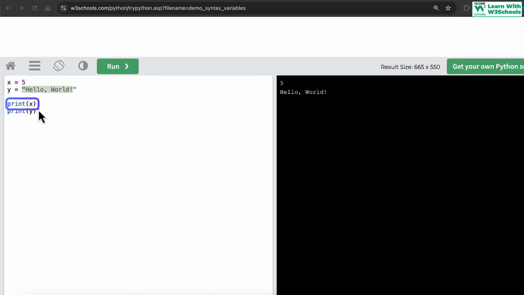I can say print the value of x, which means I'm going to print the value 5, or the hello world. Okay, so this is what variables are. They are simply containers that hold a value inside the memory. They basically provide a bridge between your code and the memory where the actual data is stored. So when we store the 5, it's actually stored inside a memory location.